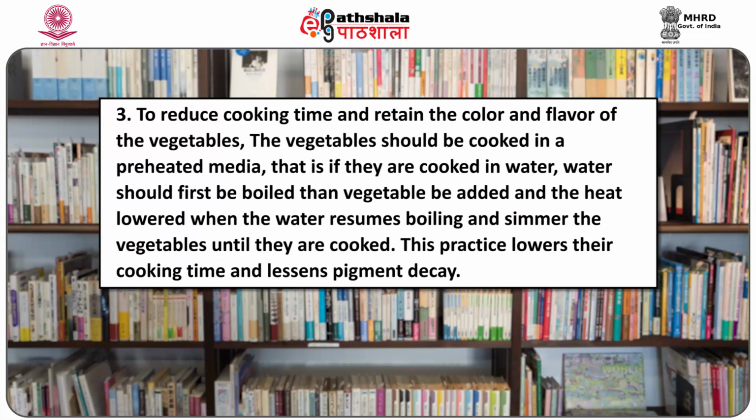To reduce cooking time and retain the color and flavor, vegetables should be cooked in a preheated medium. That is, if they are cooked in water, the water should be boiled first, then the vegetables are added and the heat lowered when the water resumes boiling, and simmer the vegetables until they are cooked. This practice lowers their cooking time and lessens pigment decay.